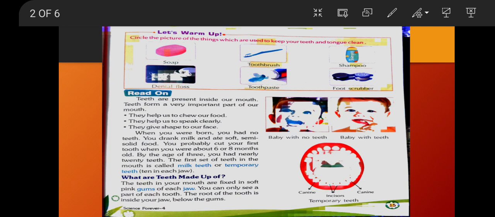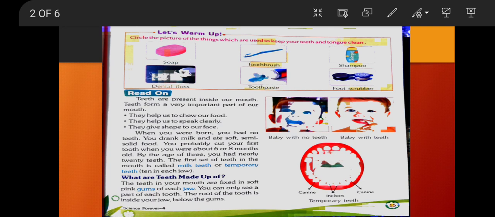But they are taking the milk, they are taking some soft and pulpy foods. They try to eat. But at the age of 6 or 8 months, they get their first teeth, and after that they get one tooth after another, many teeth in the mouth. So by the age of 3, you had nearly 20 teeth. The first set of teeth in the mouth is called milk teeth or temporary teeth.